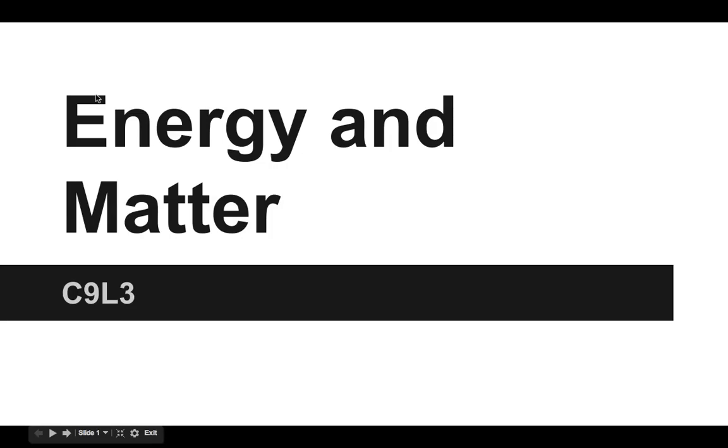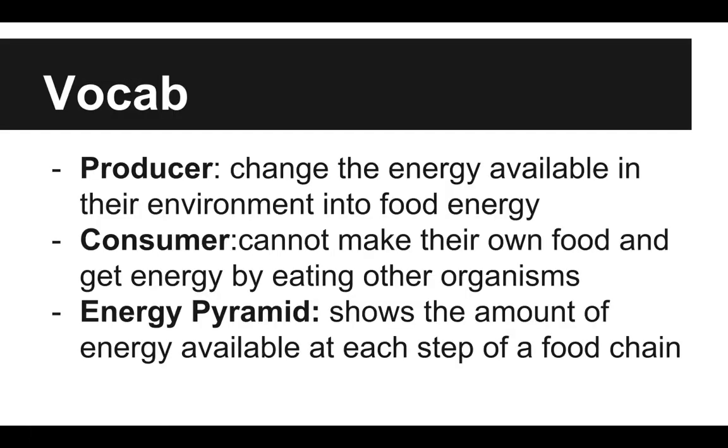Alright, so lesson 3 is over energy and matter. Vocab, we only have 3 for this one. There's 5 in the book, but we already did 2 of those. A producer changes the energy available in their environment into food. A consumer cannot make their own energy, and they get their food by eating or consuming other organisms. And an energy pyramid shows the amount of energy available at each step in a food chain.